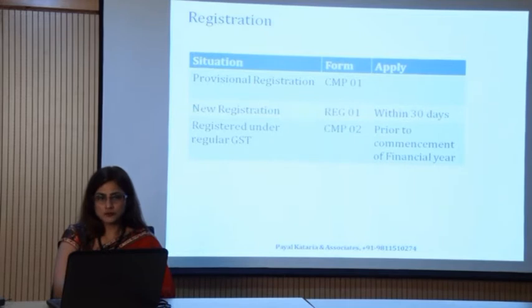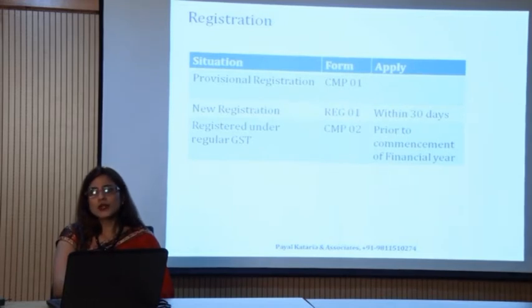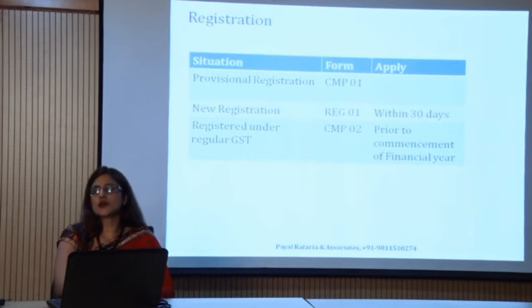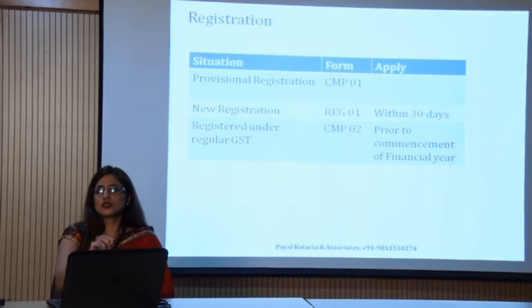Now the third situation. For example, now I am registered on 1st of July as a regular taxpayer, right? But now during the year I took a decision that no, I now want to opt for the composition scheme, right? Now let me tell you that during the year you cannot actually opt for the composition scheme, because this composition scheme is available at the beginning of the financial year. So what is the meaning here? Now I will explain the meaning through one example.